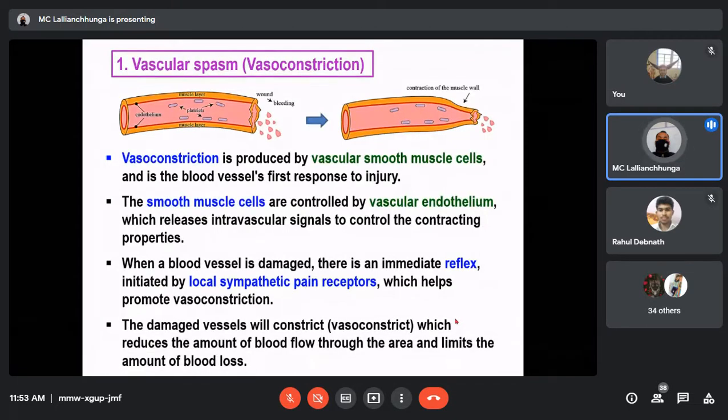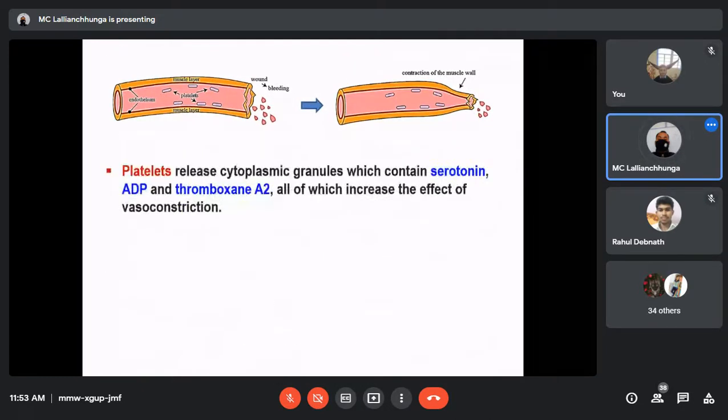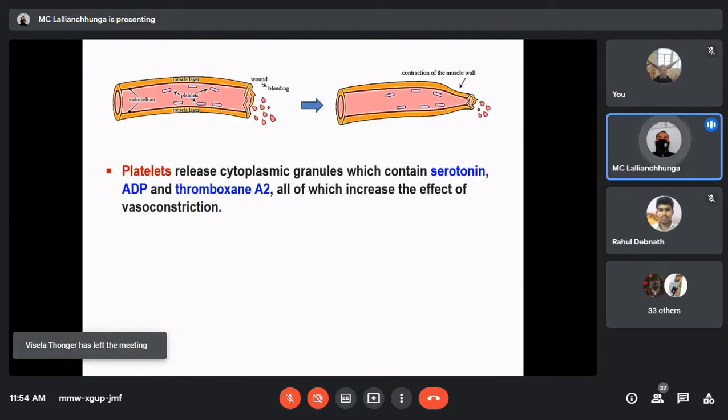The damaged blood vessels will constrict, which reduces the amount of blood flow through the area and limits the amount of blood loss. So it is clear that when there is constriction, lesser blood can flow through, so lesser blood will be lost. At the same time, platelets release cytoplasmic granules, which contain serotonin, adenosine diphosphate, and thromboxane A2, all of which increase the effect of vasoconstriction.